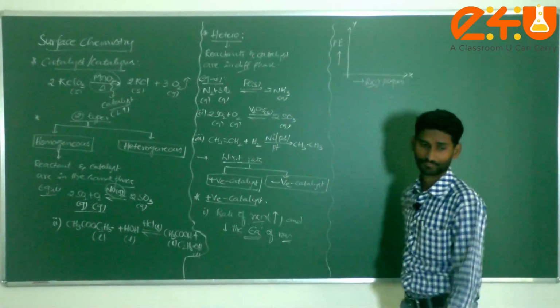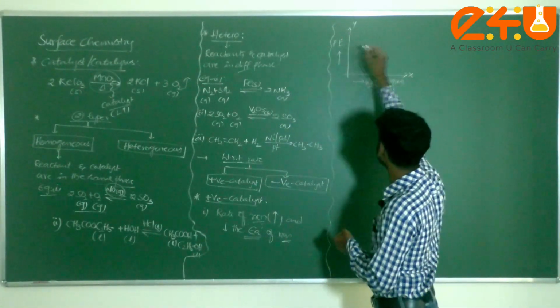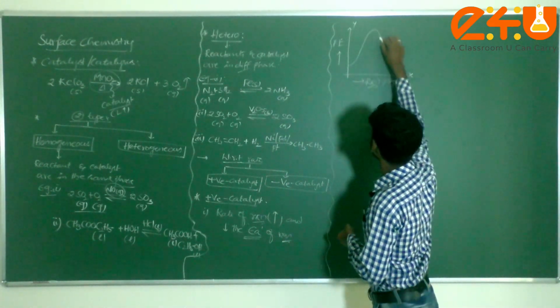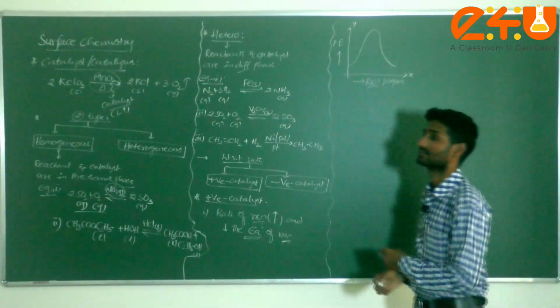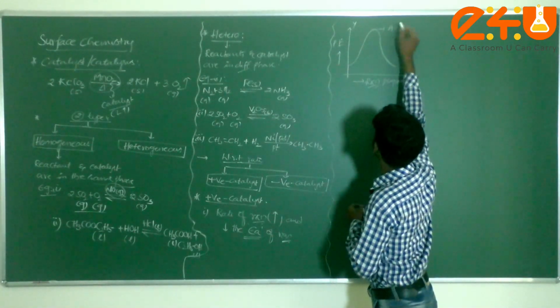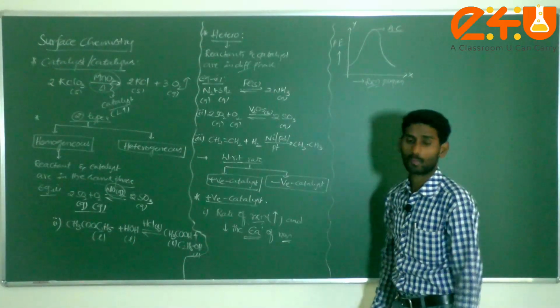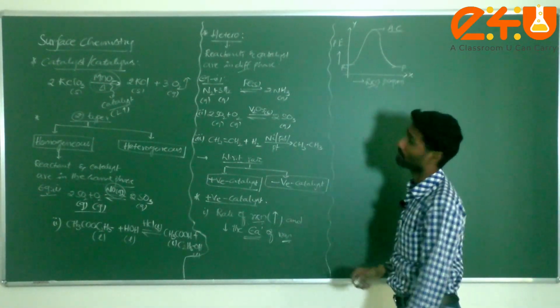Now how will the reaction go, dear students? The reaction path will be like this. Then this is called the activated complex, as we discussed in chemical kinetics. This is called the reactants, and this is, dear students, the products.